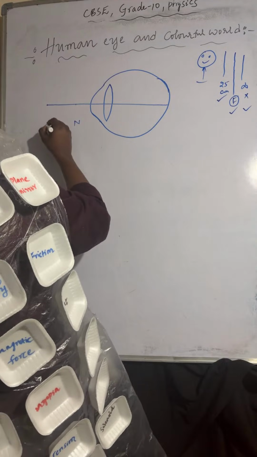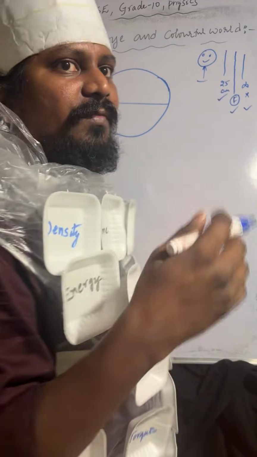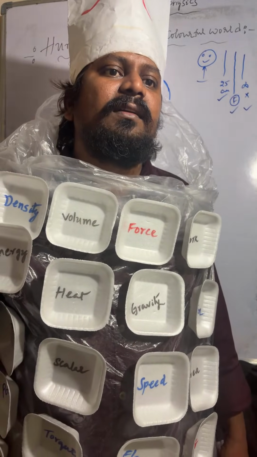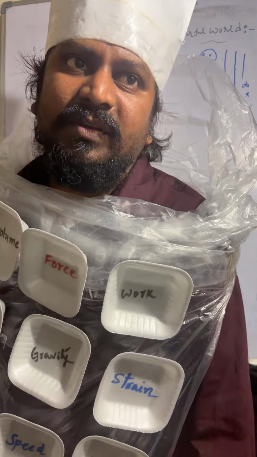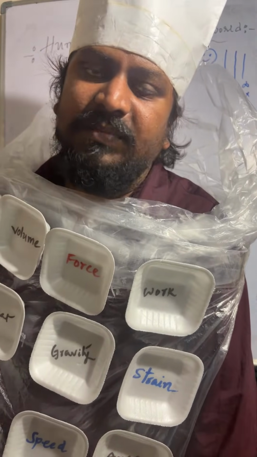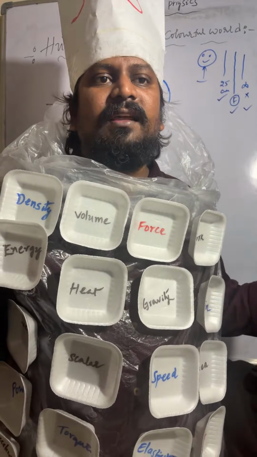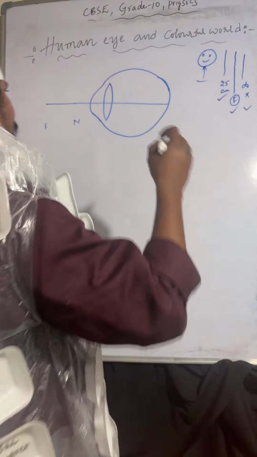If the light rays are coming from the far point, those light rays will meet at the retina so that we can see the objects.